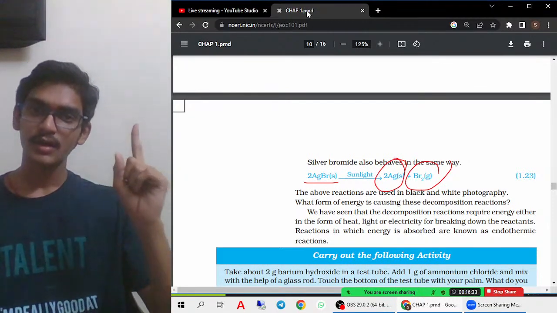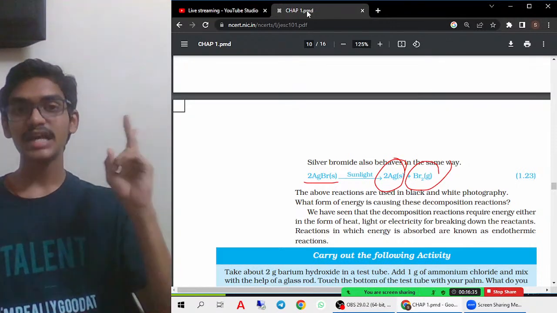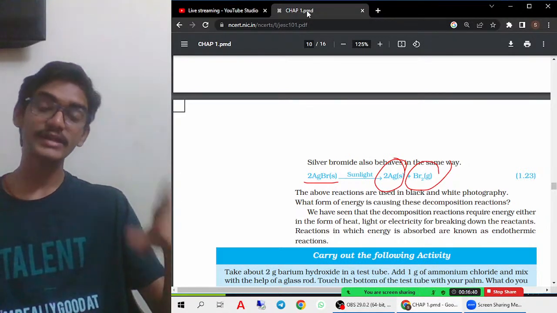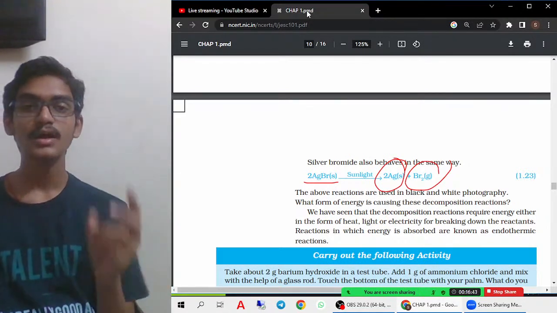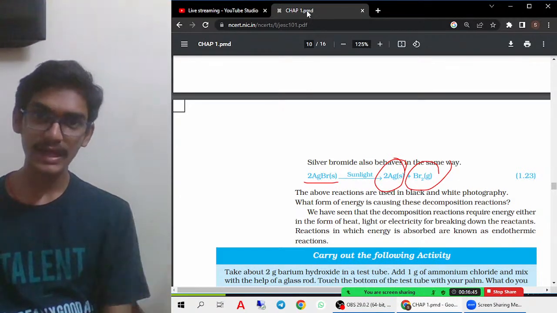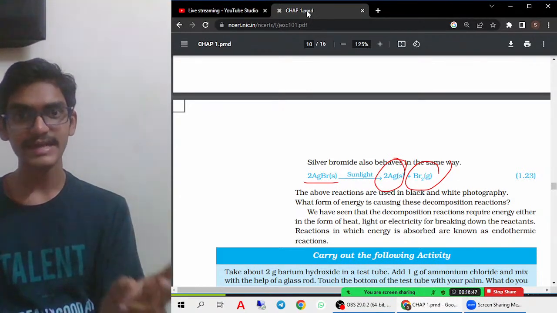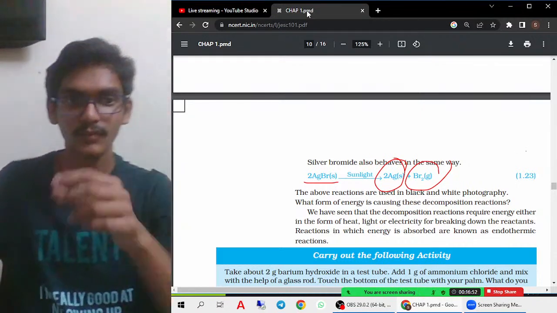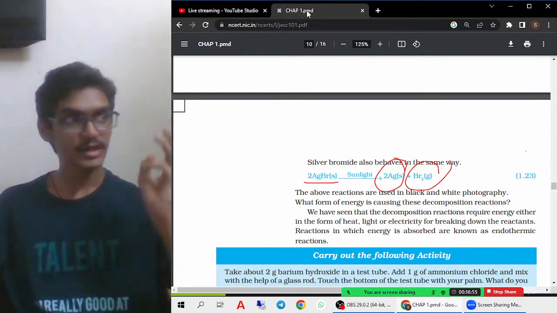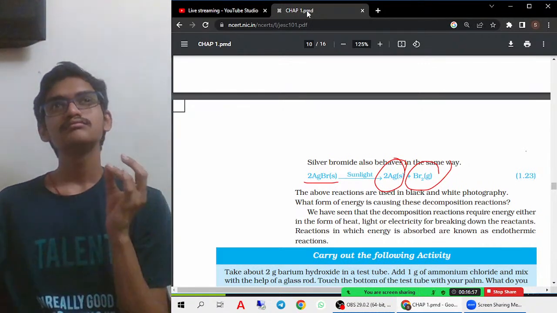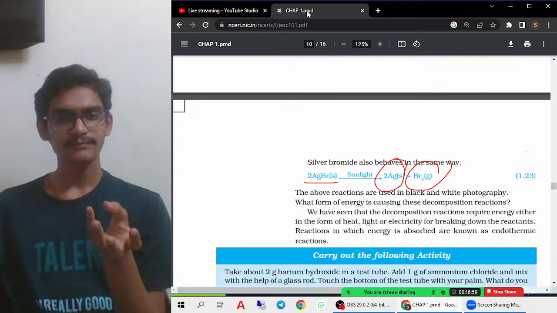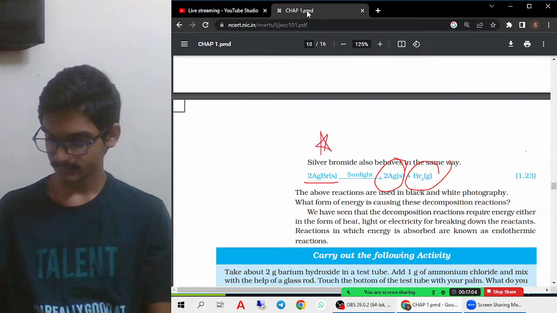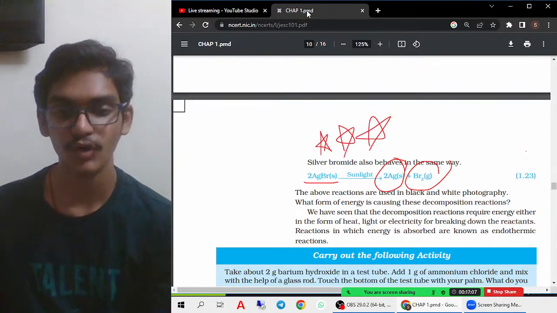First one is the thermal decomposition. In thermal decomposition we saw ferrous sulfate, calcium carbonate and lead nitrate, which are heated. Second, we saw electrolytic decomposition, where the water molecule is broken down into hydrogen gas and oxygen gas. Then what is the third thing we have learned? Photochemical decomposition reaction. That is also very much important from the examination point of view.